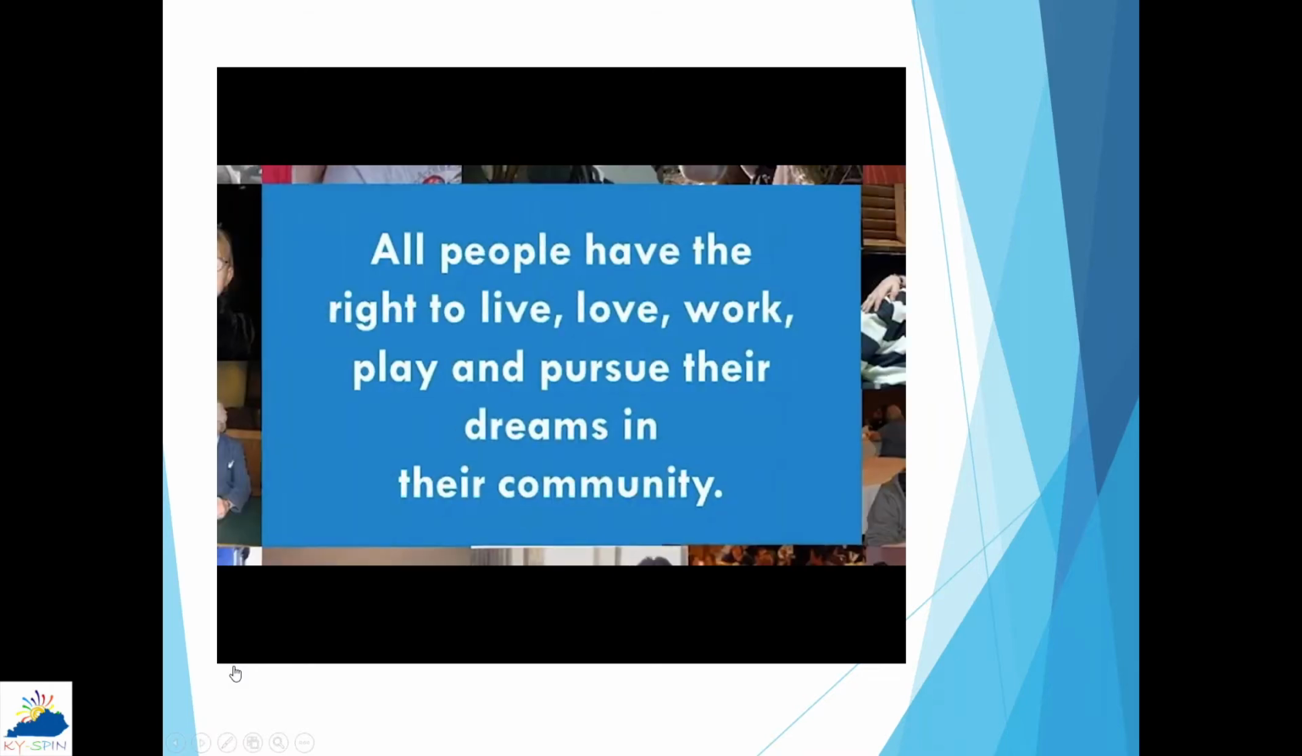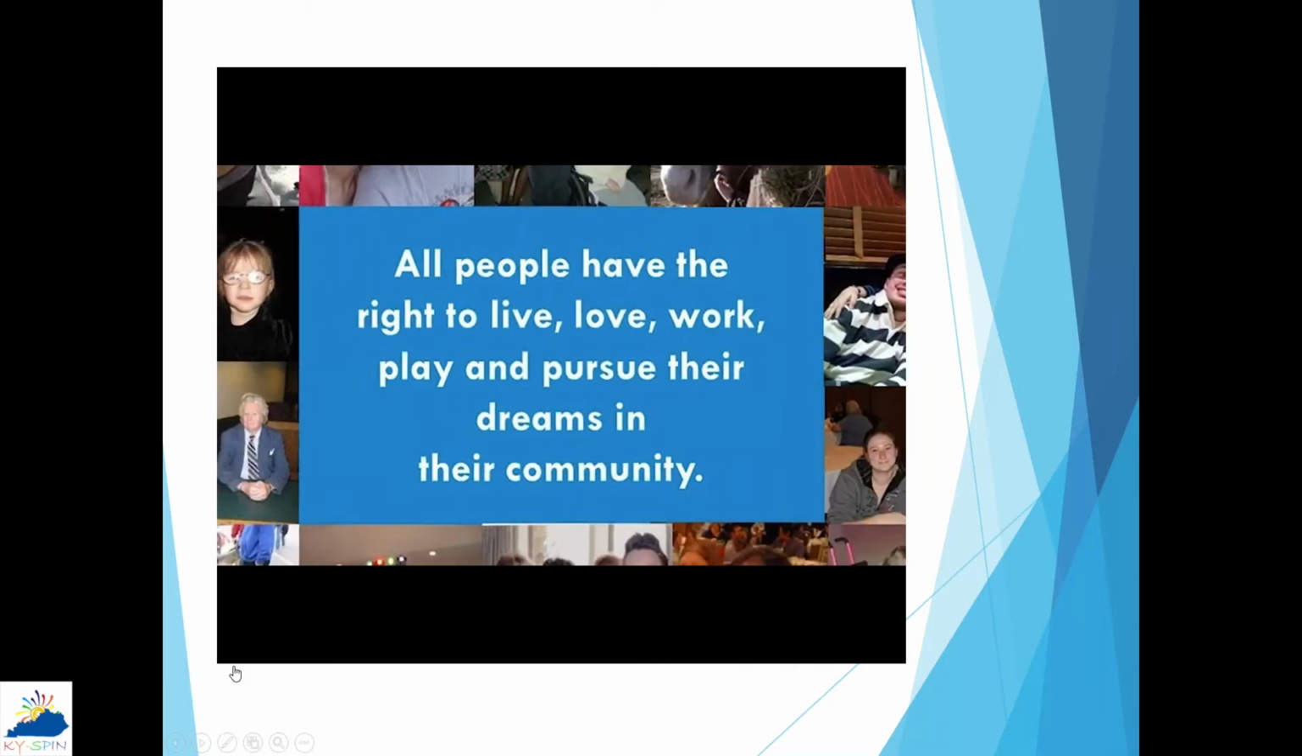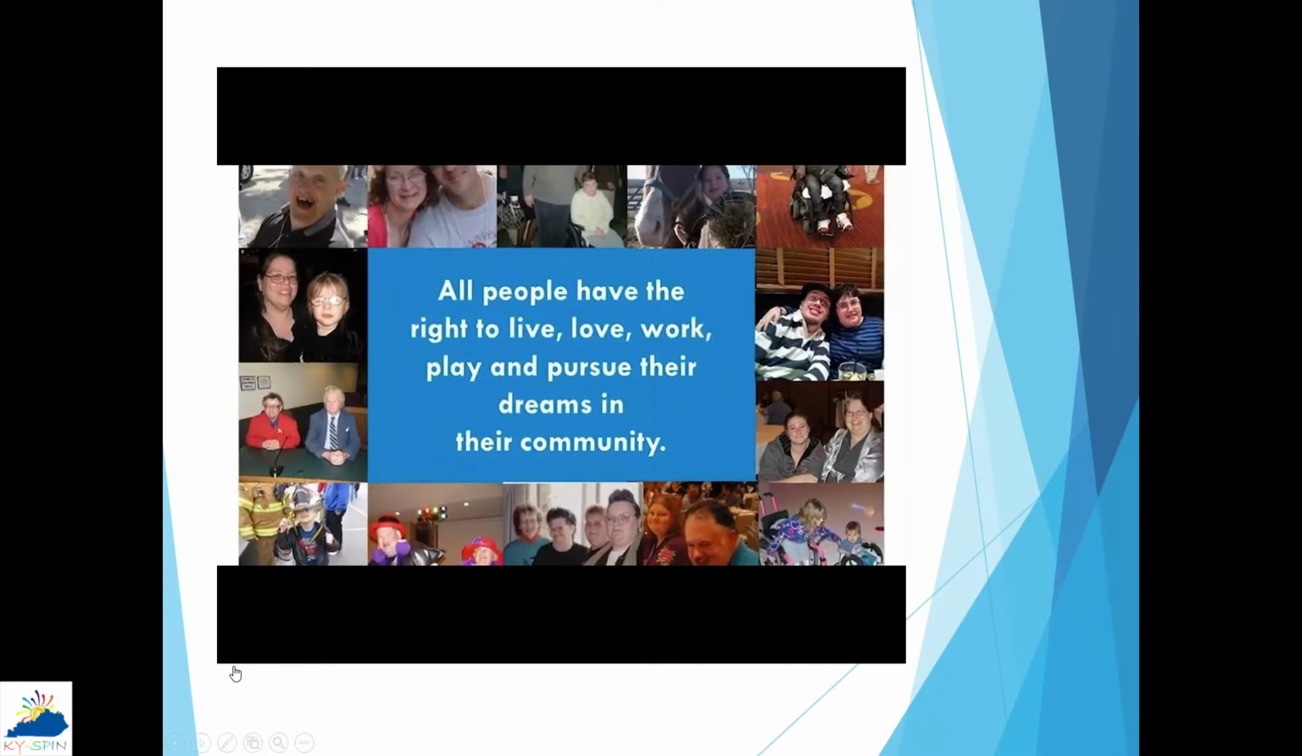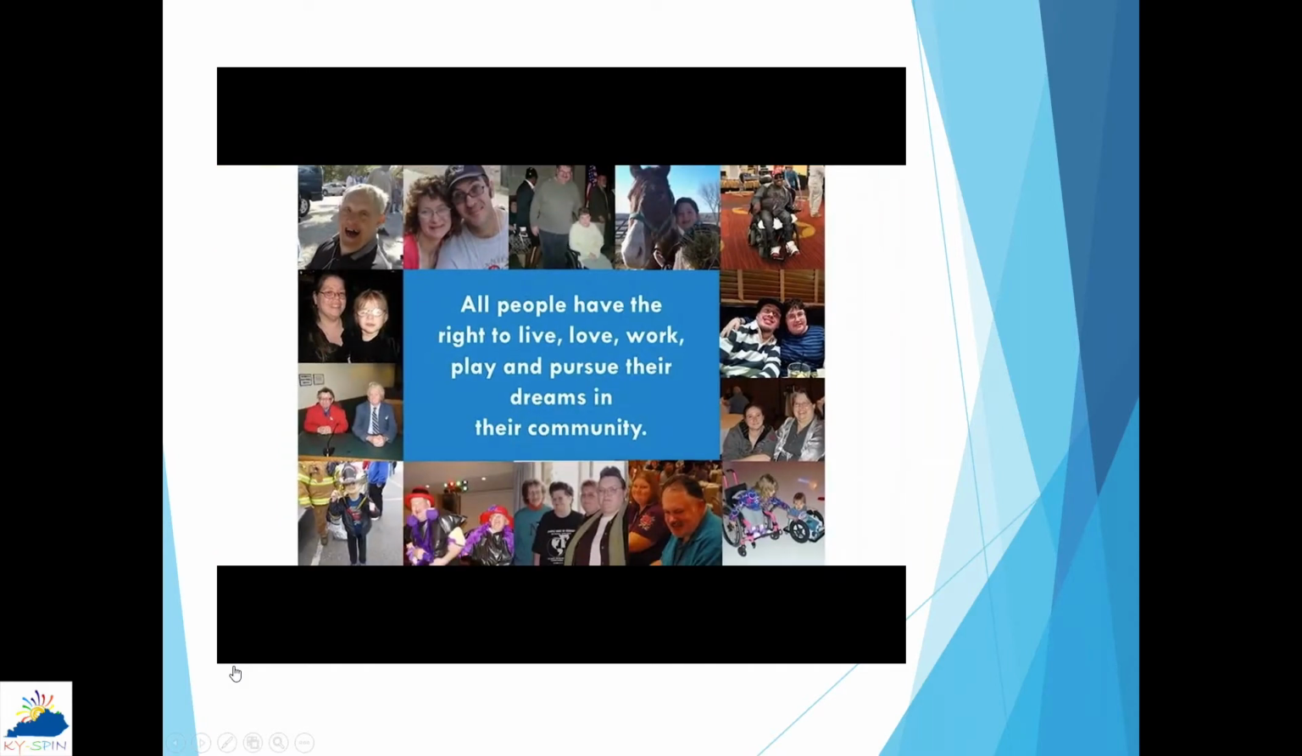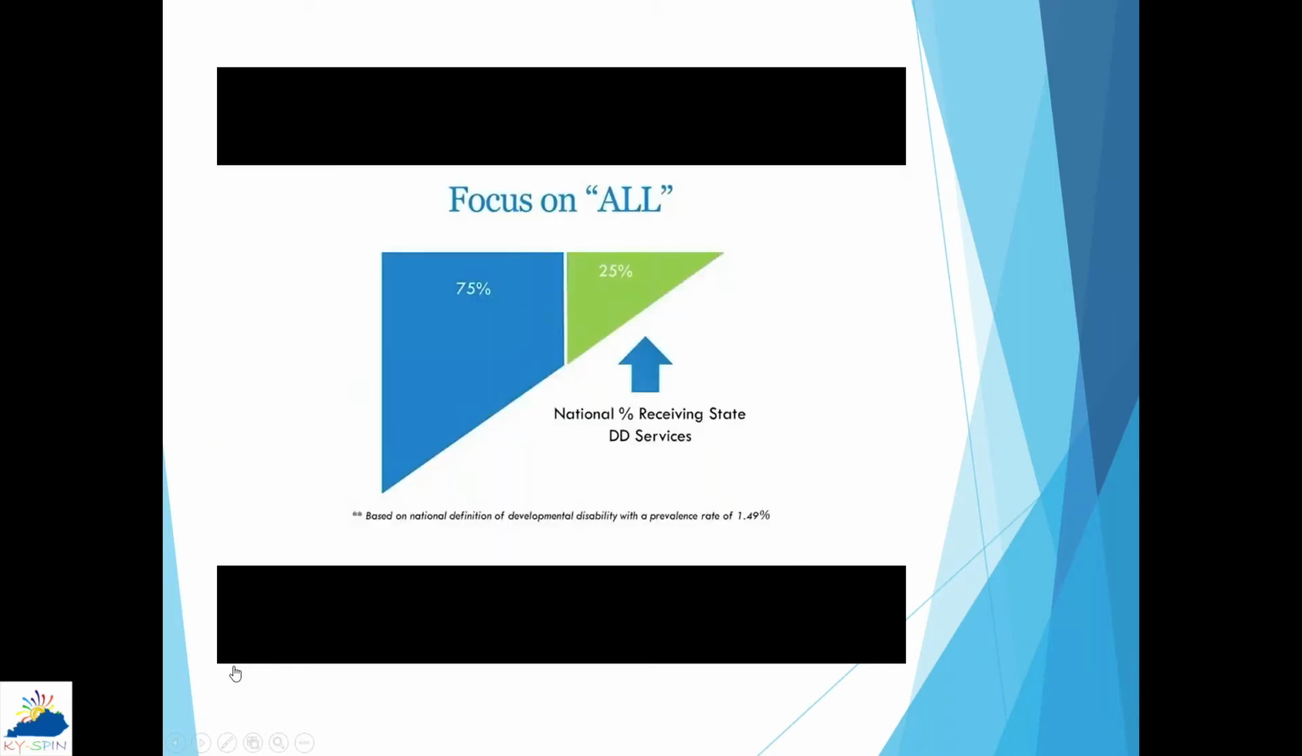At the core of this framework is the belief that all people have the right to live, love, work, and play, and pursue their dreams as all others in their community. What's really important about this belief is that there was a time when people with developmental disabilities didn't have access to these rights. So this framework highlights the fact that everyone has this same right as a citizen in the United States. The other importance of that core belief is the concept of all. And I want to take you to understanding what we mean when we start talking about all.